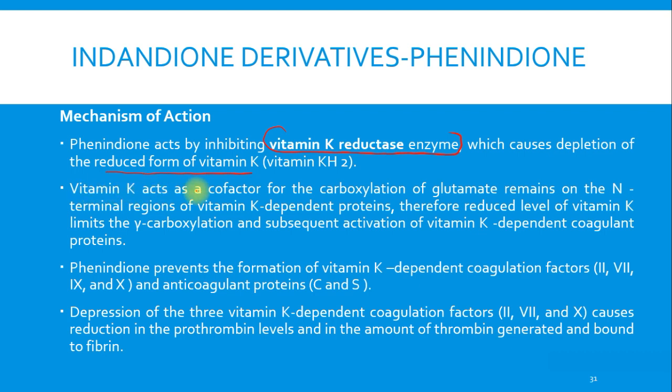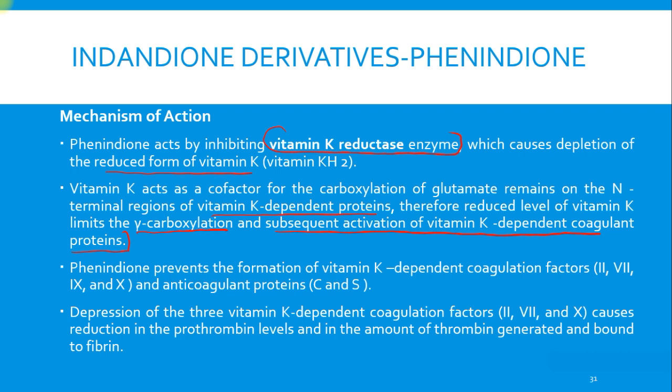Vitamin K acts as cofactor for the carboxylation of glutamate residues on the N terminal, that is the amino terminal regions of the vitamin K dependent proteins, and therefore reduced levels of vitamin K limit the gamma carboxylation and subsequent activation of vitamin K dependent coagulant proteins.